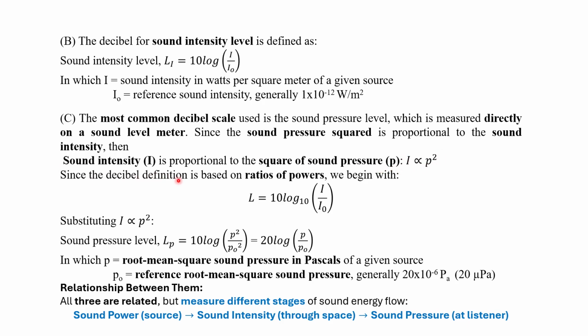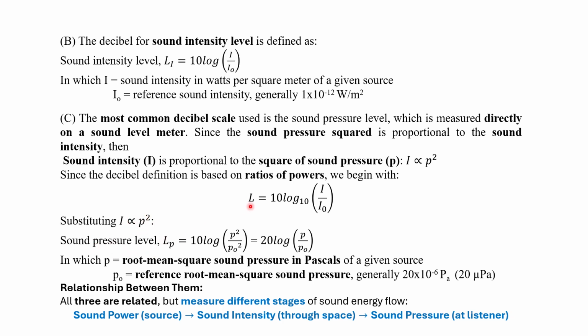Since the decibel definition is based on the ratio of powers, we begin with the same formula we wrote in the case of intensity. But if you are going to represent it as a sound pressure level, the formula changes. In place of I, we have to write P square.